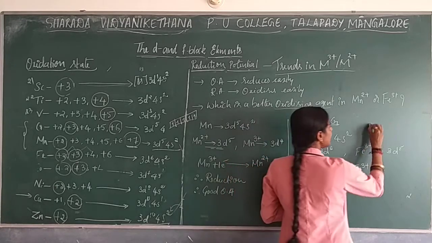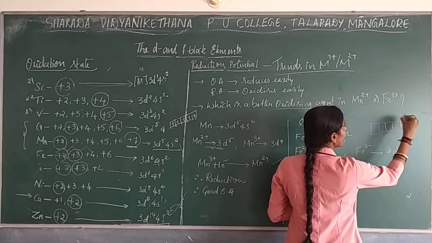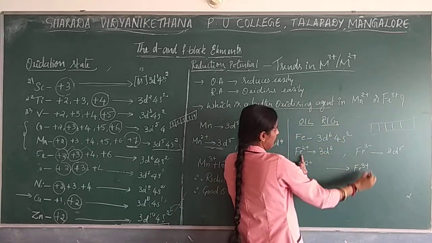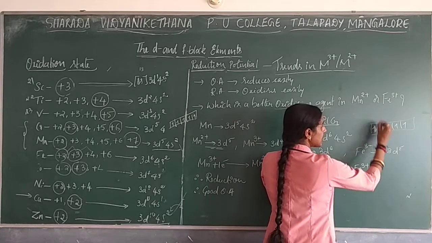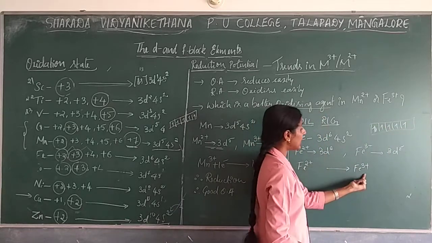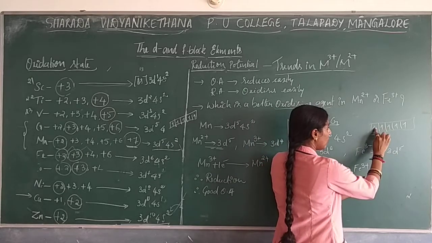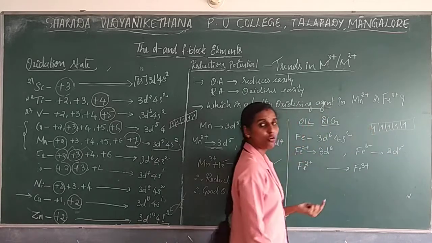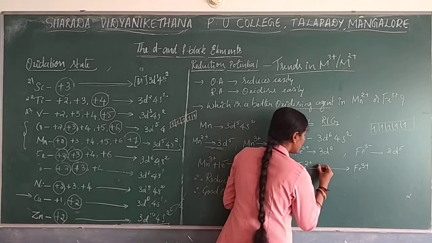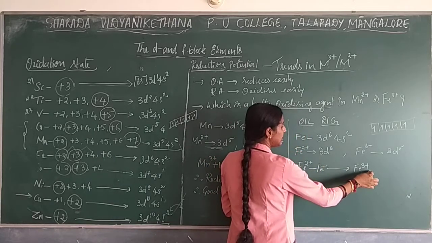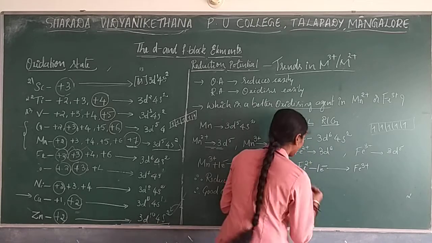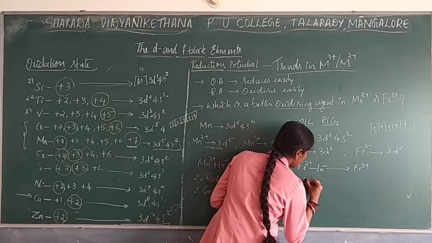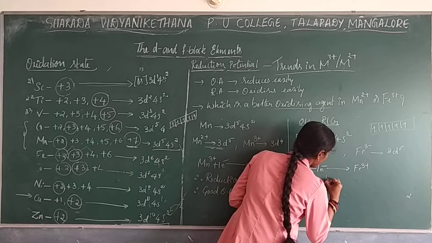As I said, in the d orbital, Fe2+ has 6 electrons, 1, 2, 3, 4, 5, 6 electrons are present. Now to convert it to Fe3+ 3d5, what should you do? You should remove or lose 1 electron. So it will lose 1 electron to form Fe3+, right? If it is losing electron, that process will be considered as oxidation, right?